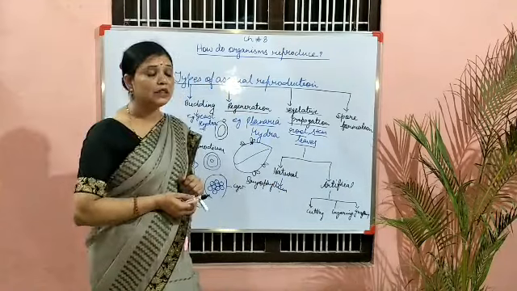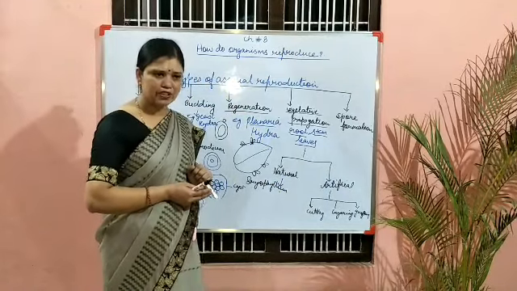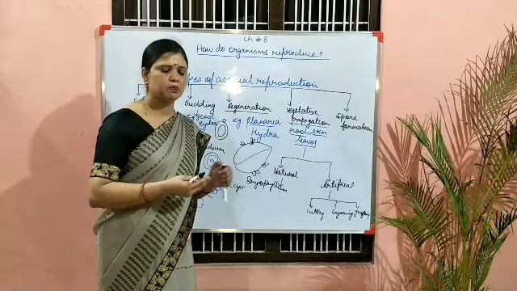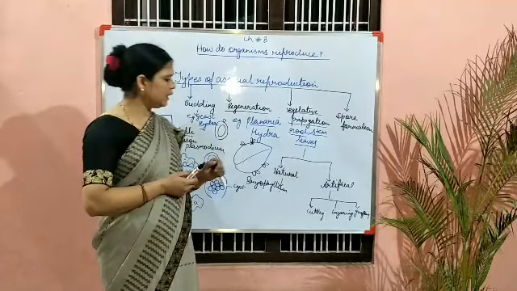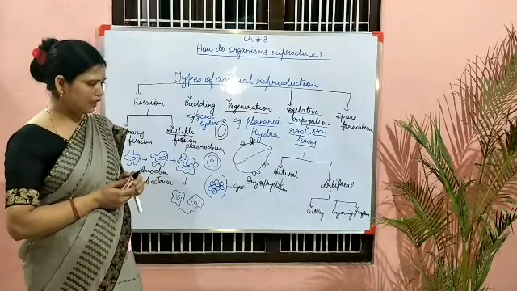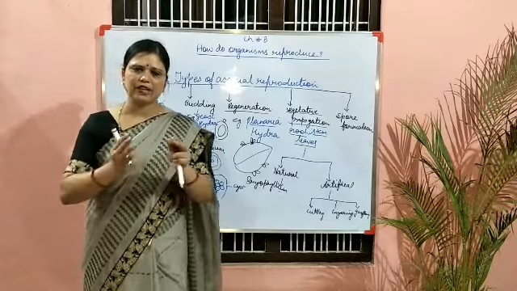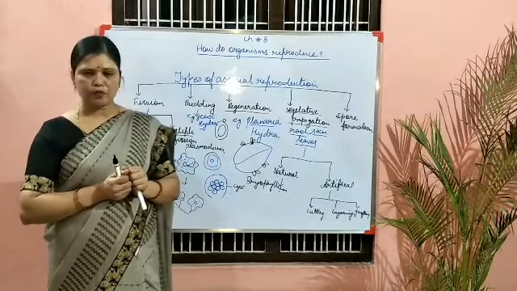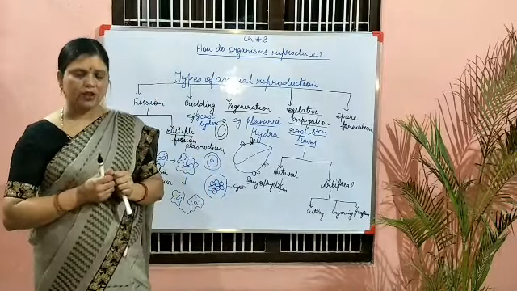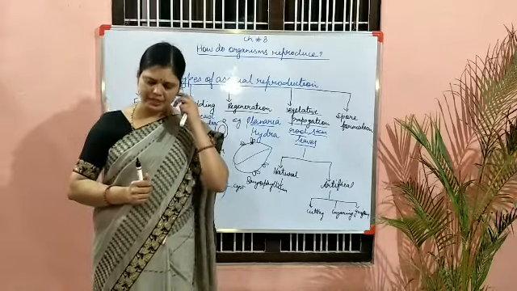Grafting, that is also an artificial method in our country. Now it is being promoted so much. In grafting, two plants are selected. For example, two mango plants are selected, one for root, one for stem.